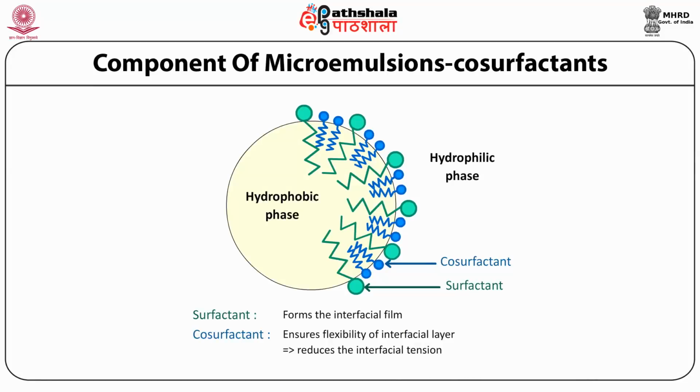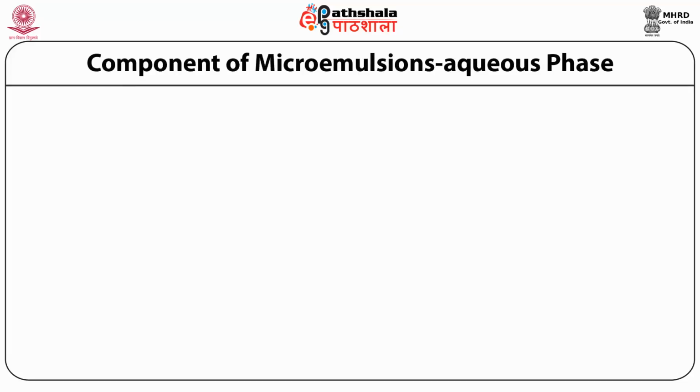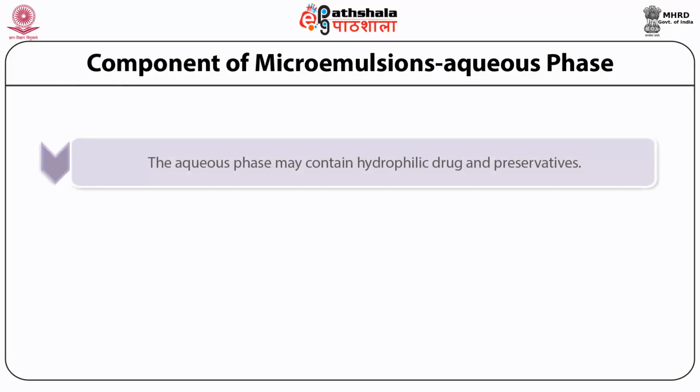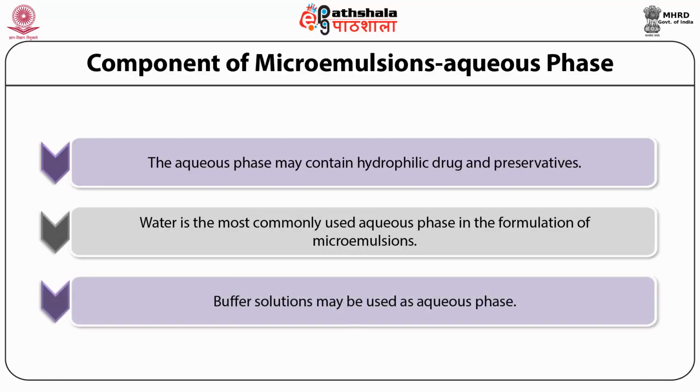This diagram is showing the action of the co-surfactants. As is clearly seen in the figure, co-surfactants are also adsorbed at the interface along with the surfactant, and they try to reduce the interfacial tension at the water oil interface. Another component of microemulsion is the aqueous phase. The aqueous phase may contain hydrophilic drug and preservative, especially in case of water in oil microemulsion. Water is the most commonly used aqueous phase in the formulation of microemulsion. Buffer solutions may be used as an aqueous phase depending on the stability of the active moiety.